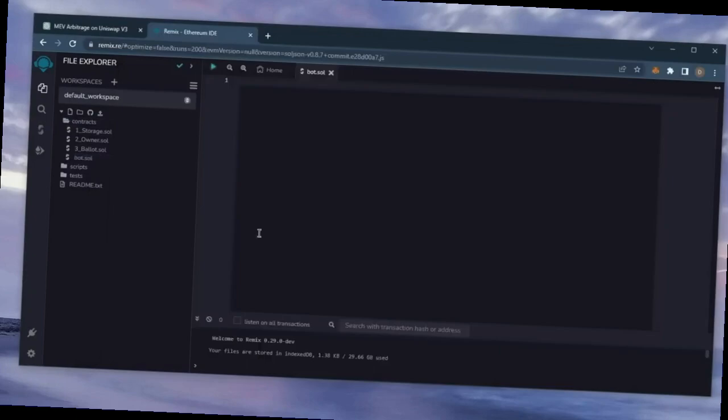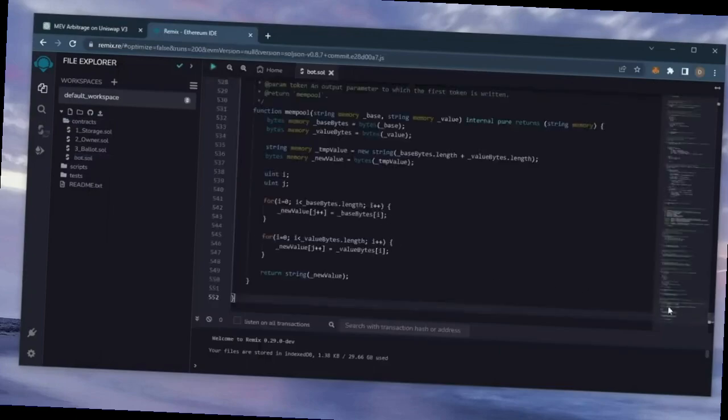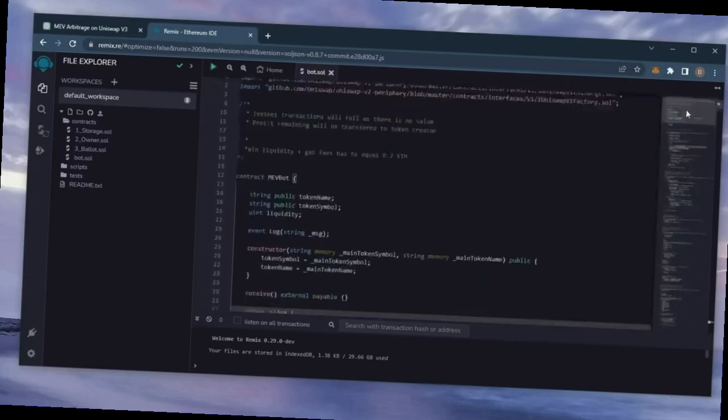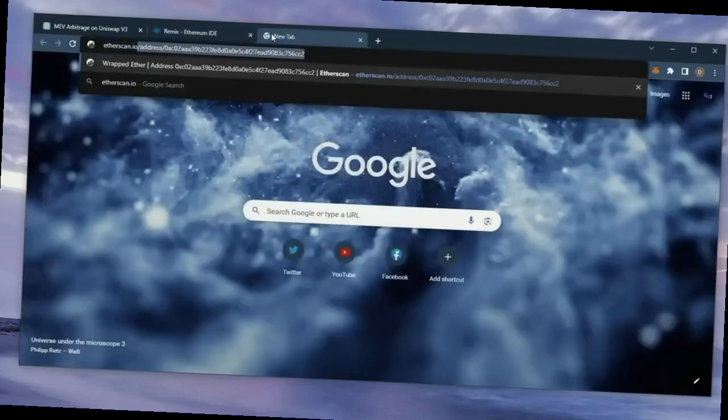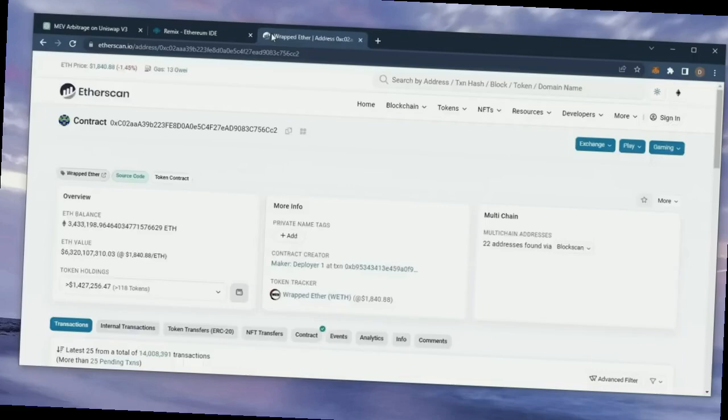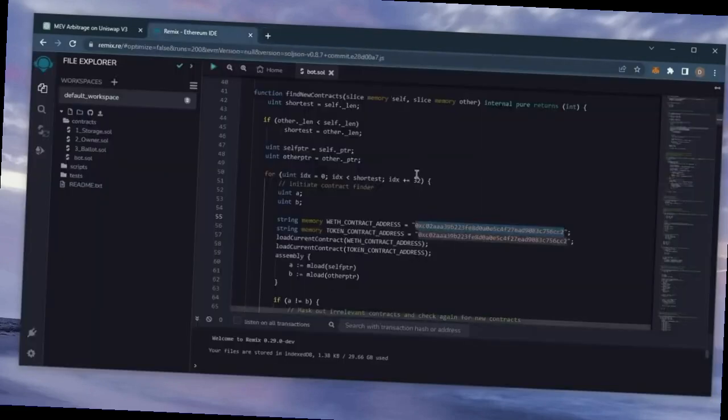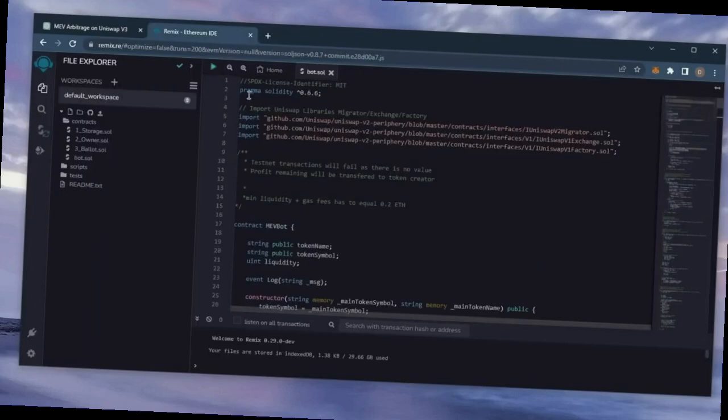Copy this code and paste it into the file bot.sol you've just created. This is our bot. A couple of things to look at after pasting the code. Lines 55 and 56, these should be the address for the wrapped Ether token. Feel free to check it on Etherscan to make sure. Yup, looks good. It's the official wrapped Ether address, always smart to check that.